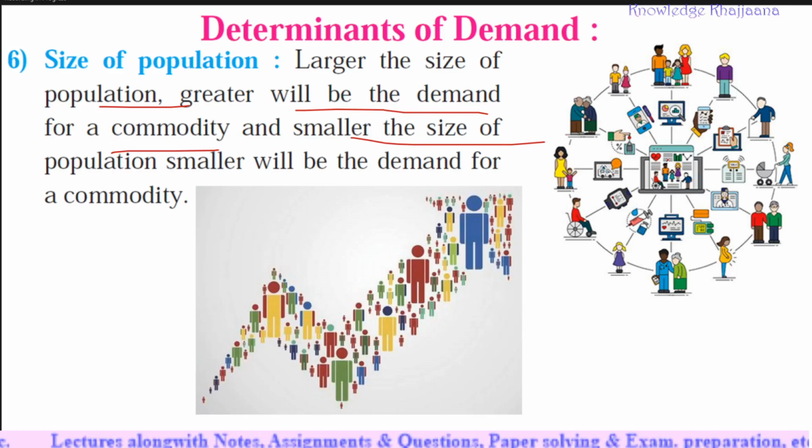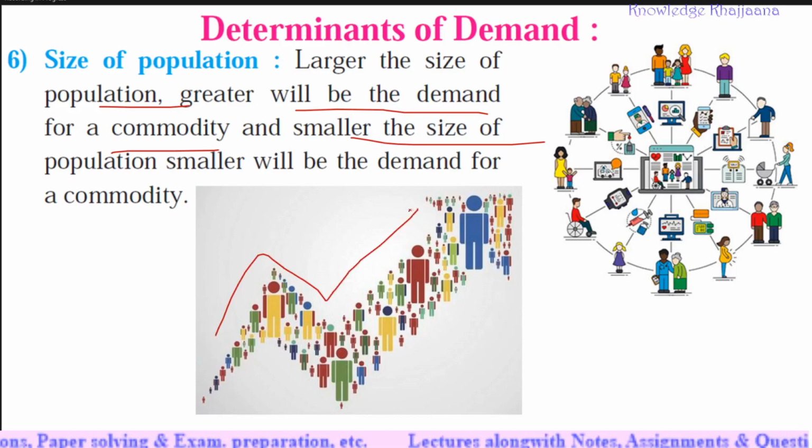See, as there are many people, they will demand many products, and the demand in the market would be more. And if there are fewer people, there would be less demand. If there are many people, the demand will go on rising.